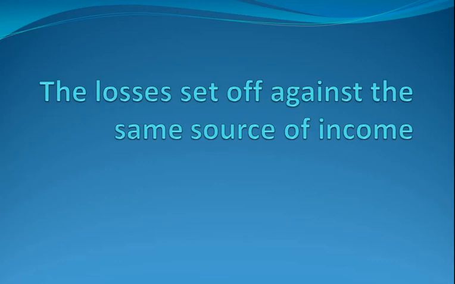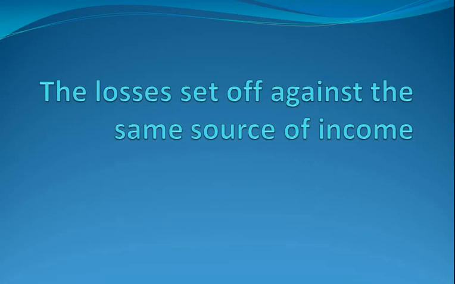In set off there are two. One is inter-source set off and second is inter-head set off. What is inter-source set off? When you try to adjust the source of loss with the same source of income, this is known as inter-source set off. And the example for this is when you try to adjust loss from first house with the income from second house, it is known as inter-source set off.